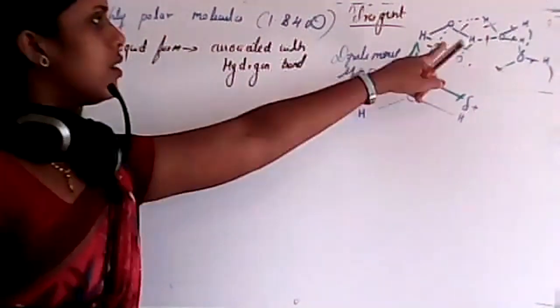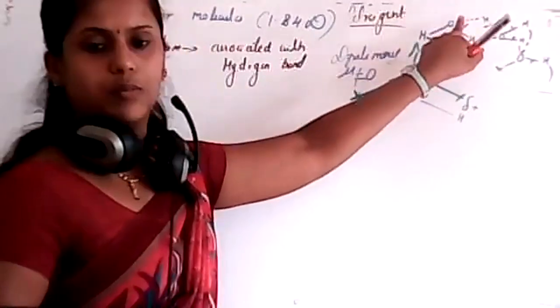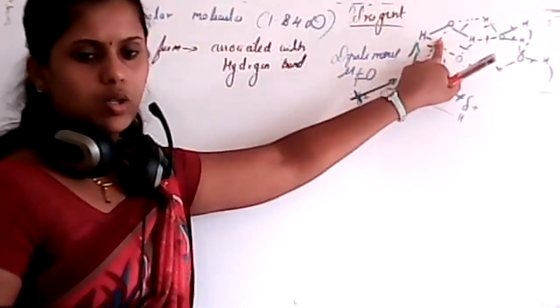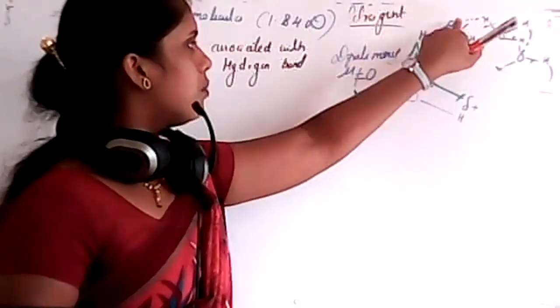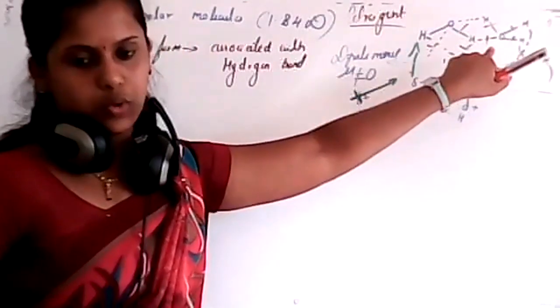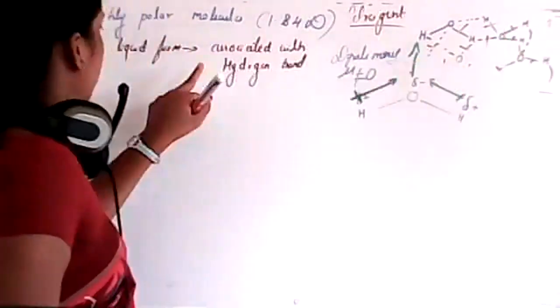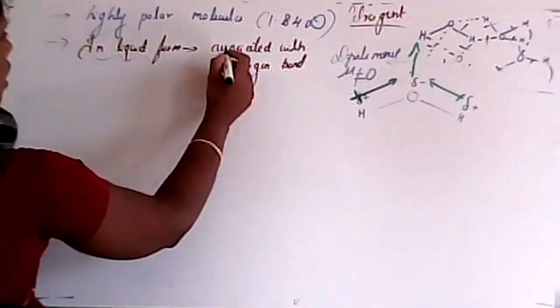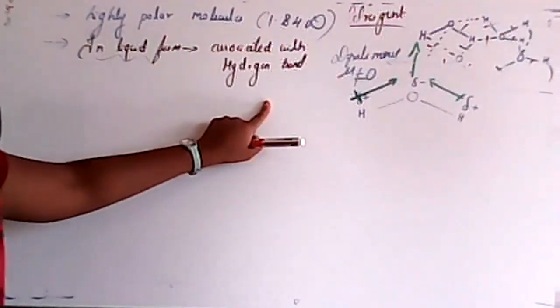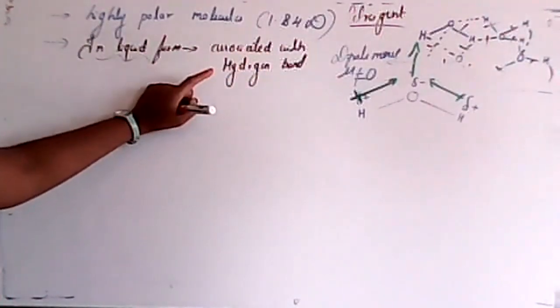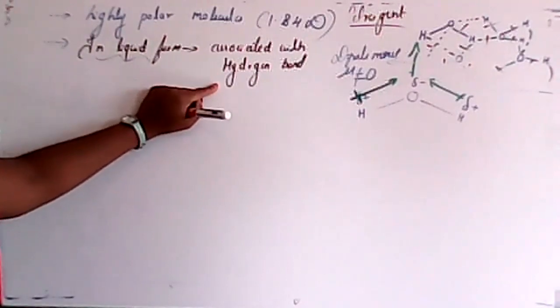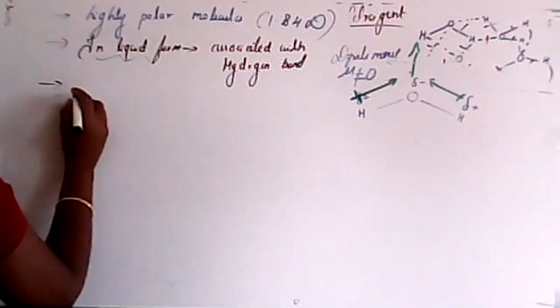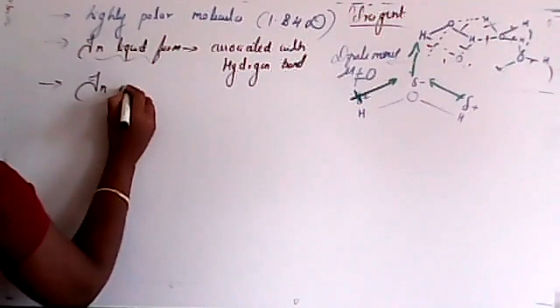I already discussed this here. In this case, the blue one is your molecule of water and the green one is the hydrogen bond, isn't it? So in liquid form, the molecules of water are associated with hydrogen bonds. Clear?